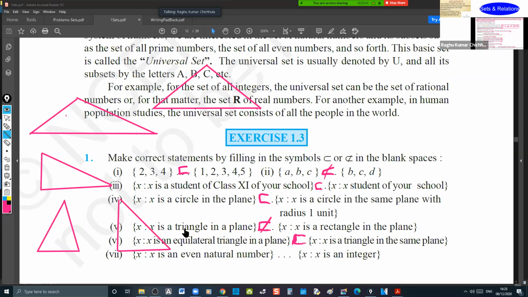If I correct this as all triangles in the same plane, then you tell me whether it is a subset or not. Chaitanya? Yes, sir. If I correct it as X represents all triangles in the same plane, then what should we do? Come on, tell me, discuss.